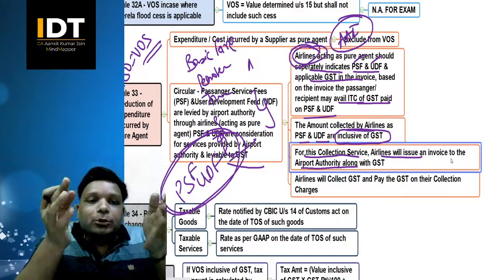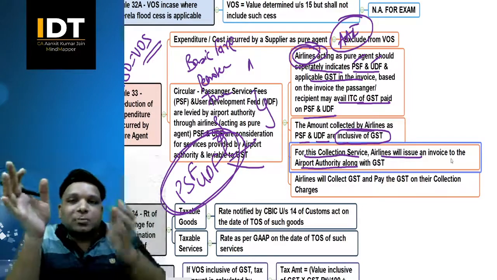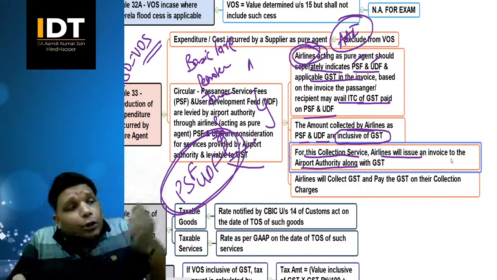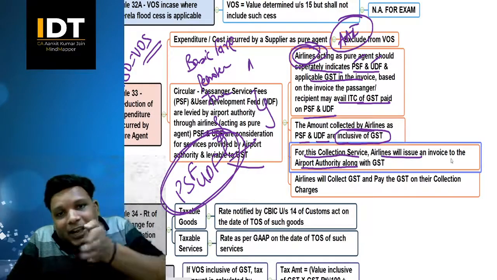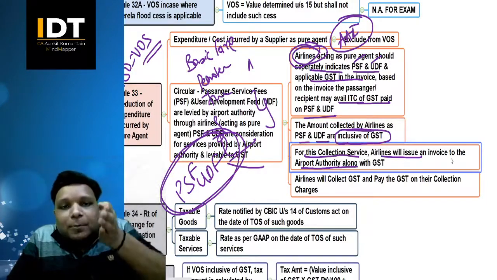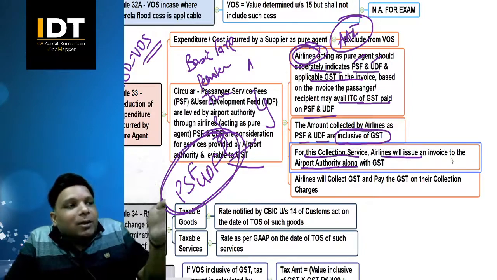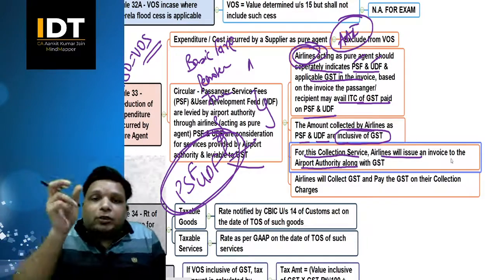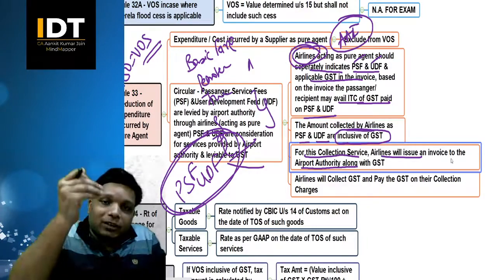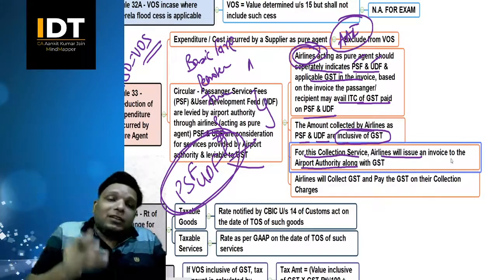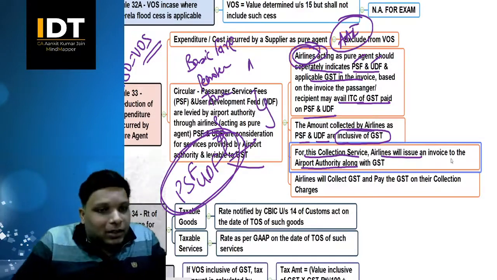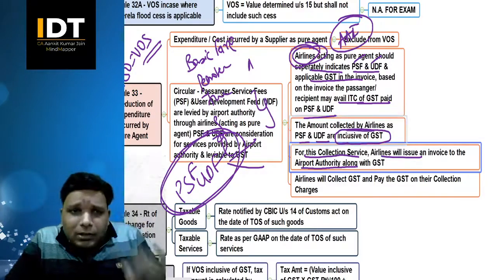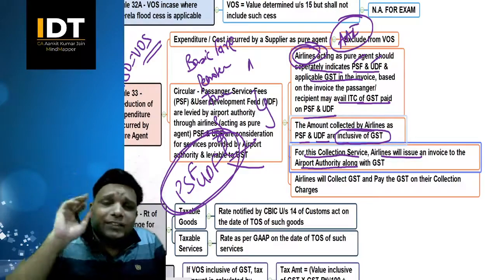PSF and UDF are basically services provided by the Airport Authority of India to the passengers, but the airline is acting as the pure agent who is collecting the money from the passengers on behalf of the Airport Authority of India. And for this, these airlines are also charging certain fees. On that, GST would be applicable. Clear? This is one of the clarificatory circulars which has been issued, right?